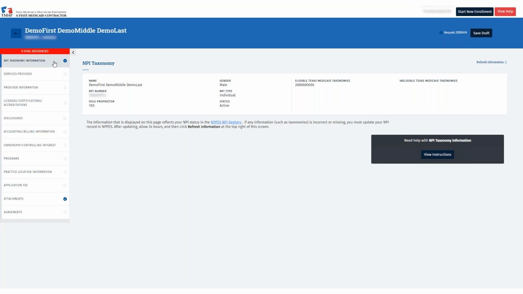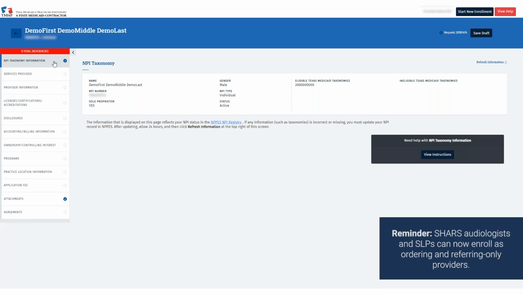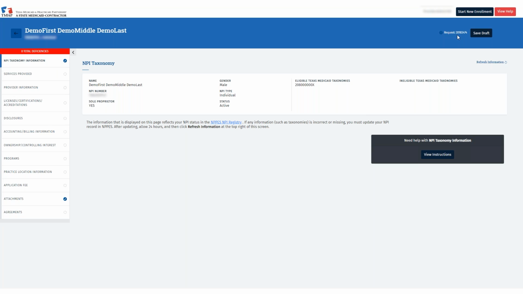And we have successfully started our ordering and referring provider application. Located in the upper right corner is our request number. This number will be displayed on every page. Let's review the tabs on the left.